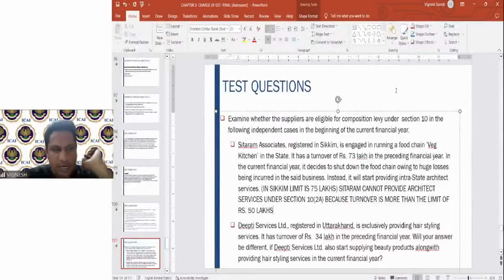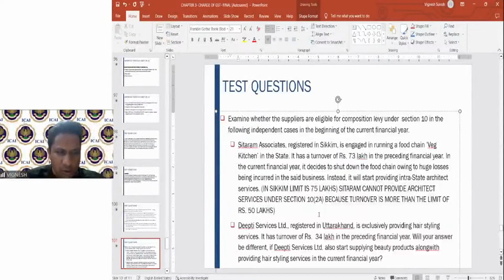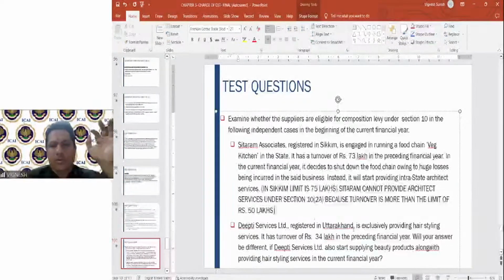Okay, I'm just giving you hint answers. Don't write such small answers in the examination. You can go through the study material. I told you in the previous session also how to approach the answer. You don't have to write an elaborate answer as it is given in the study material. Be brief, but stick to the provision, give reference to the provision and answer the question.